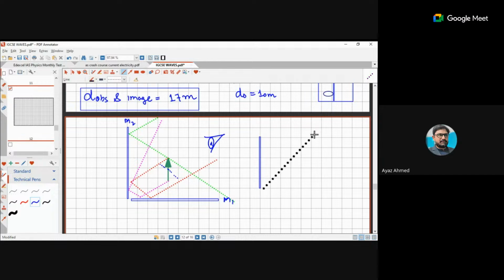Let's say this is dotted. Let's say this is one of the mirrors, and this is another mirror. These are two parallel mirrors.